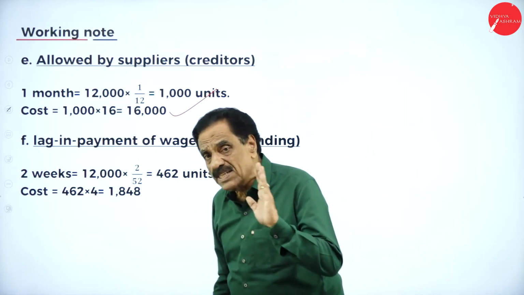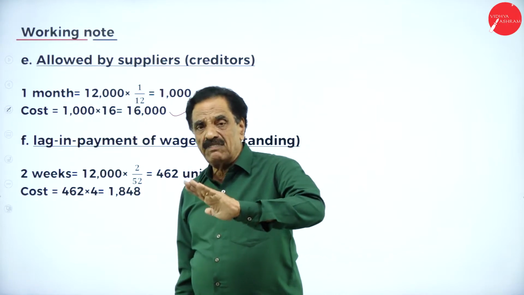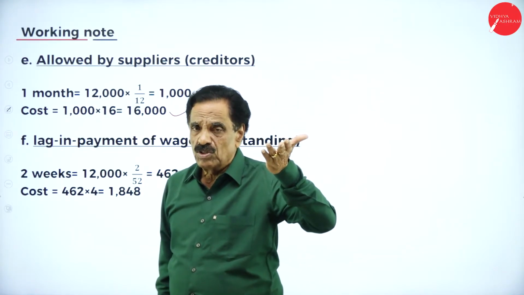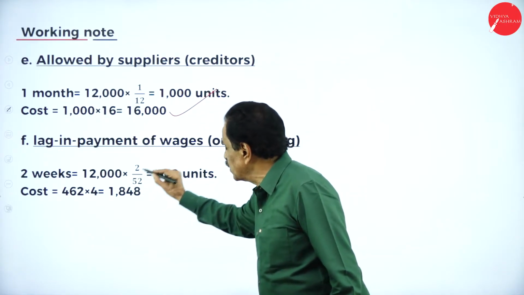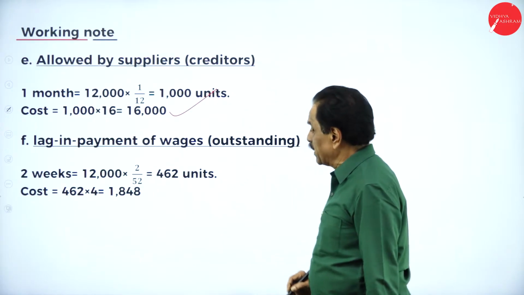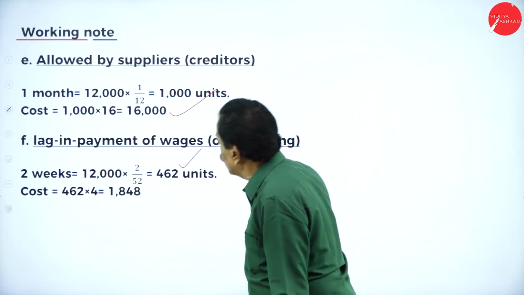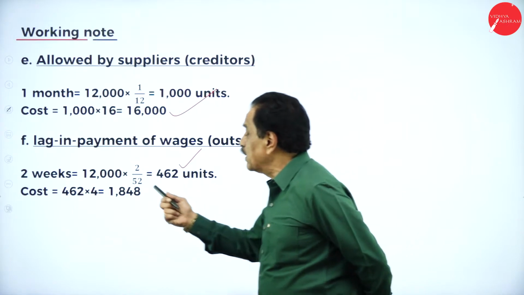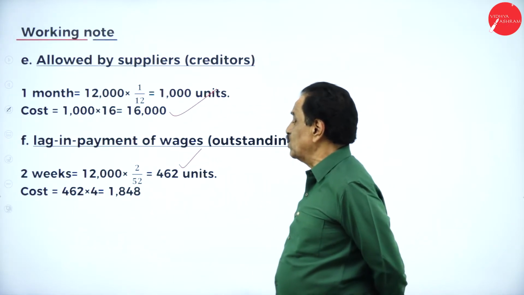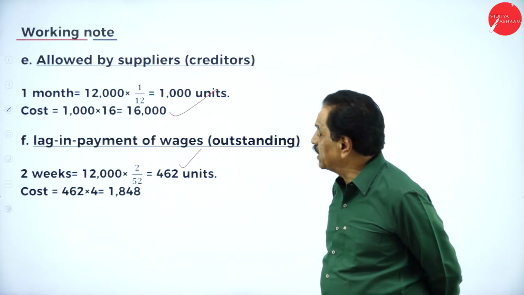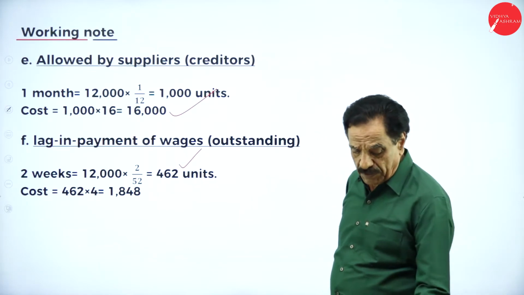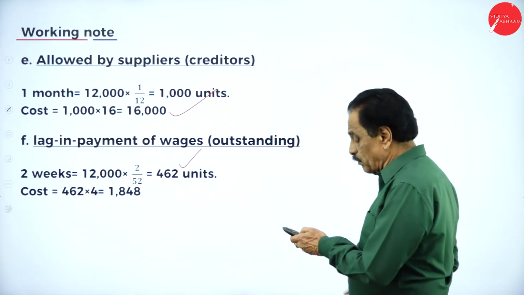So 2 weeks is the lag in payment. We will pay the wages after how many weeks? 2 weeks. Here, 12,000 into 2 by 52 works out to 462 units. So what's the labor charge? 462 into 4 is 1,848. We'll go back to the problem now.